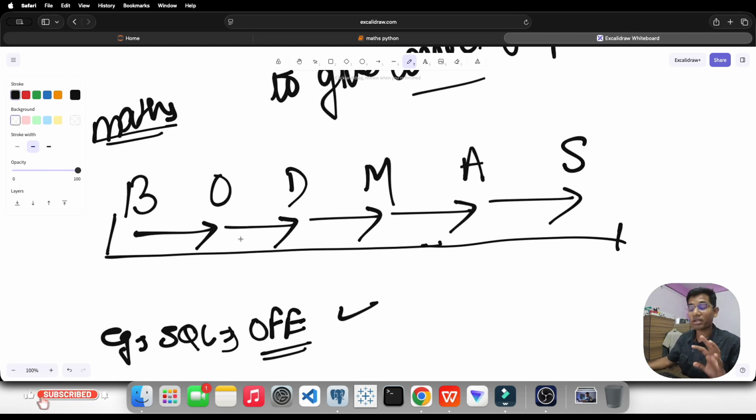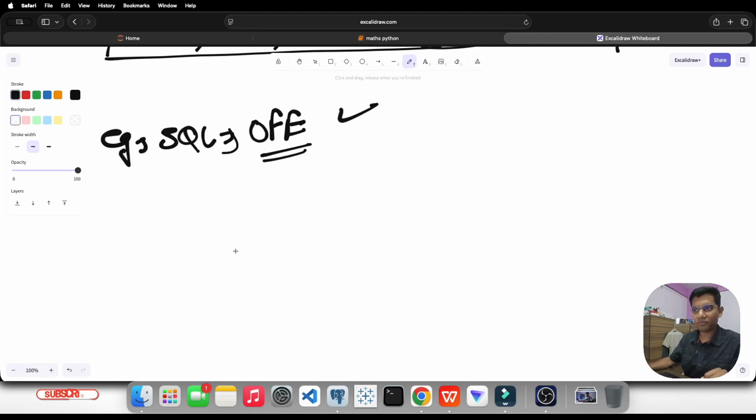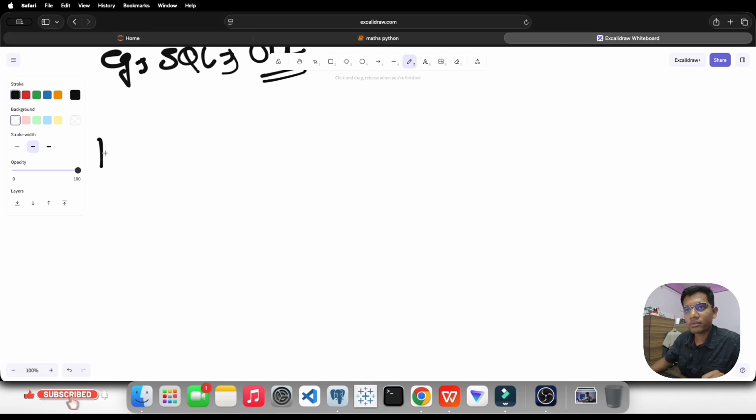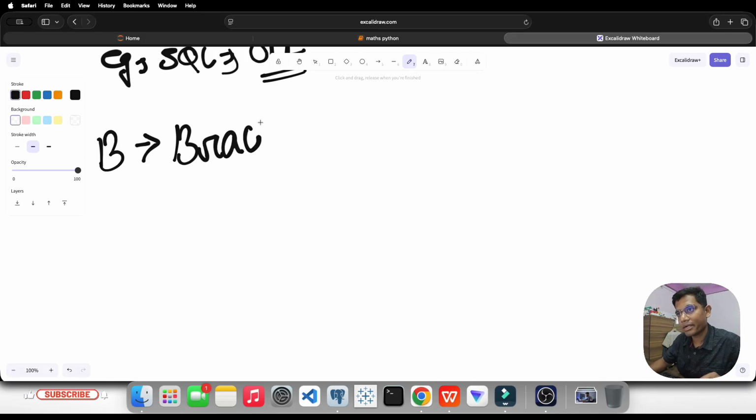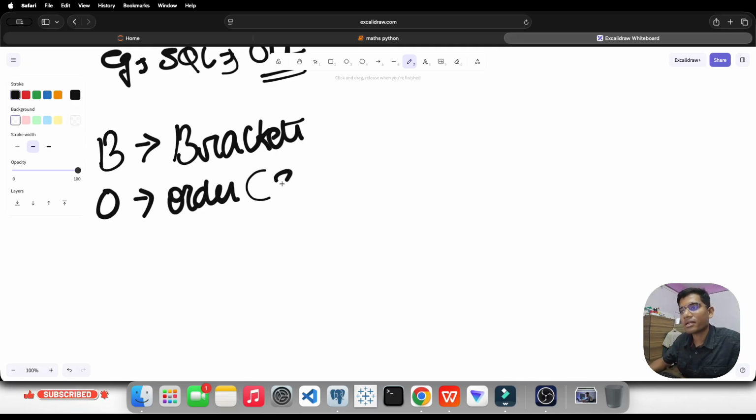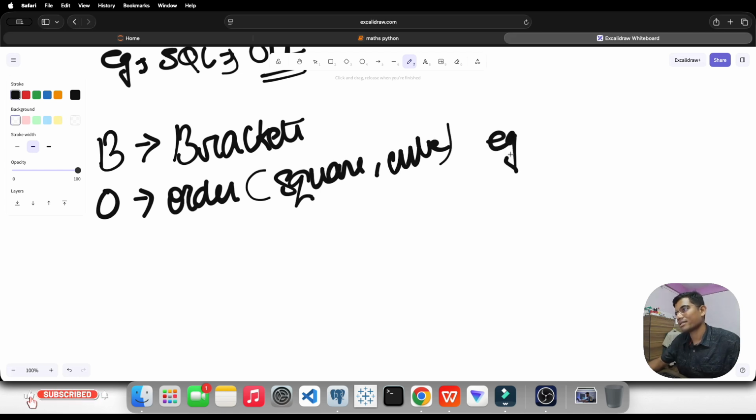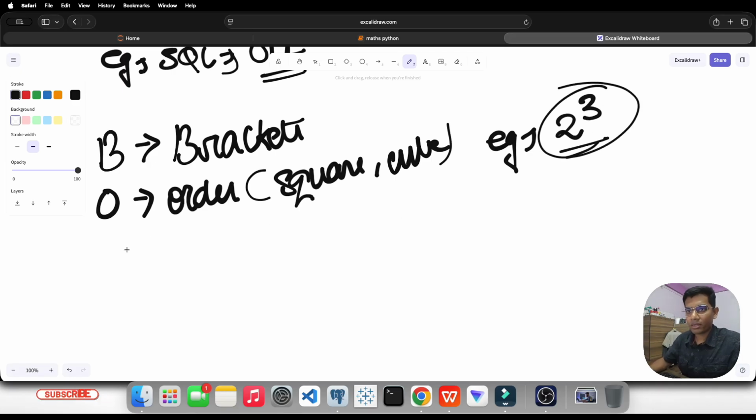Let me right now tell you about the full form, and each and everything will be clear then and there. Let us go to the first letter, that is B. What is B? B is brackets, right? Brackets is the first order of execution. How this will work, we will check in the example. What is O? O is order, meaning like square, cube, that kind of thing. For example, if there is any term like 2 to the power of 3.